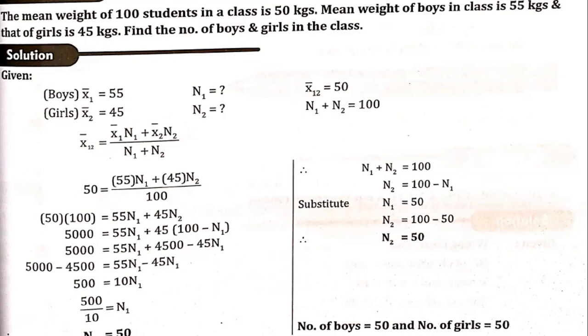So what are the things we can find out? We have to find out n1 and n2. The data given here is x1 bar, x2 bar, and the combined arithmetic mean x12 bar, which is also given as 50. We know that the total number of boys and girls put together, that is n1 plus n2, is equal to 100. Now we know that n1 plus n2 is equal to 100, or n2 is equal to 100 minus n1.